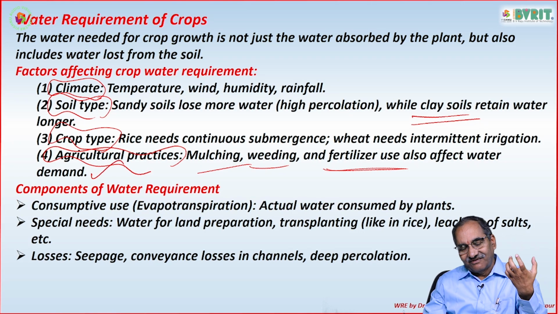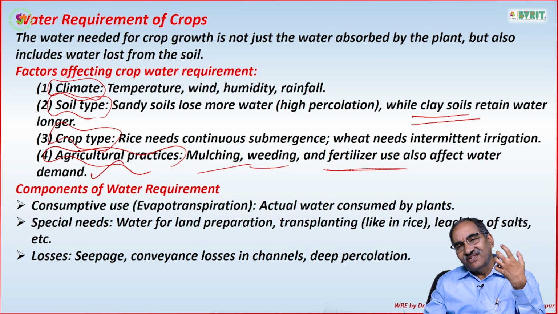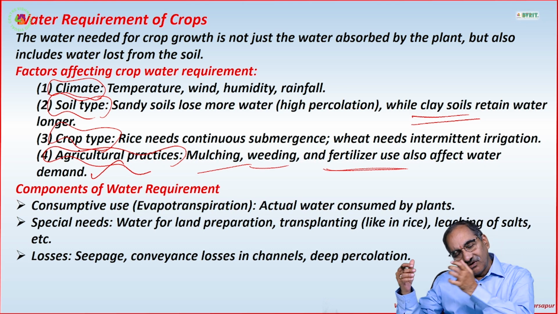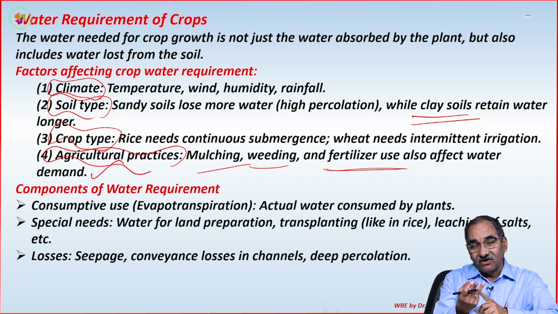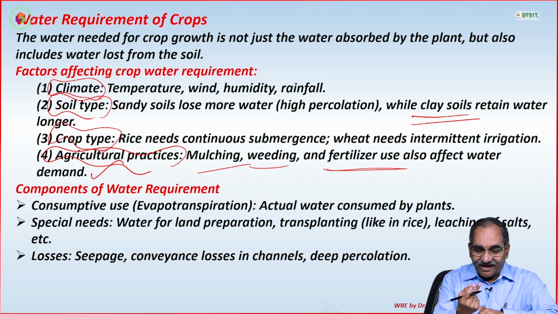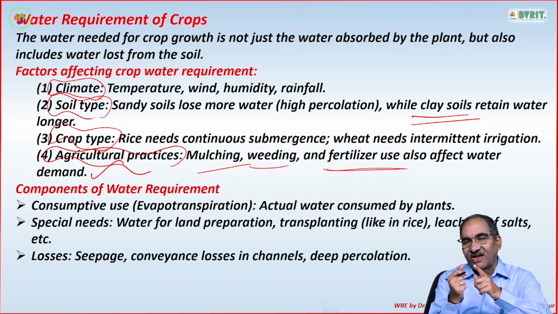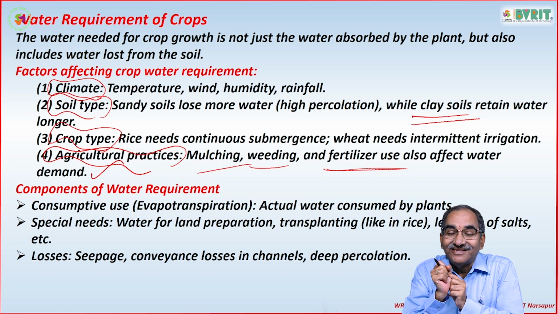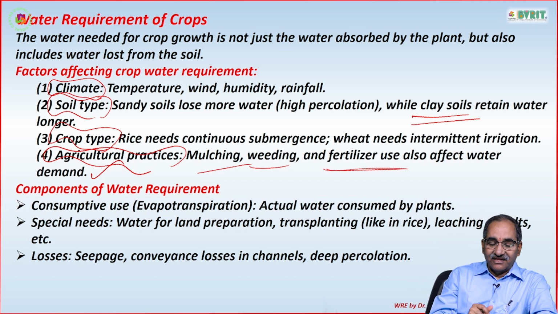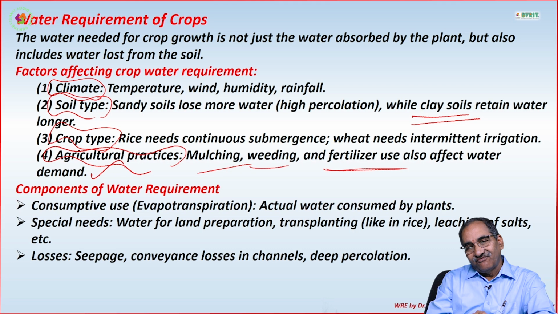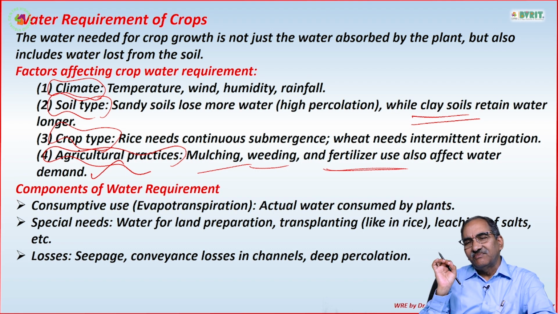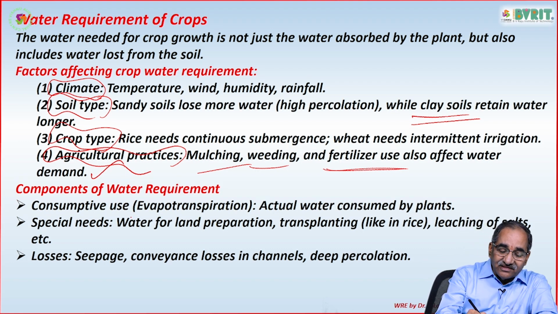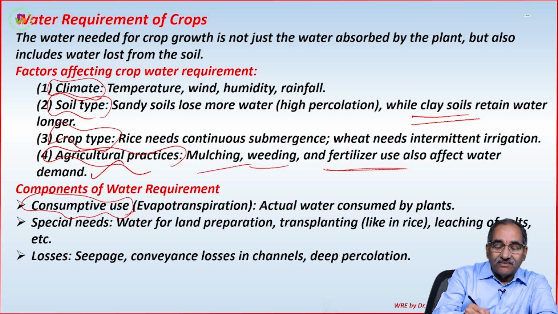So what is water requirement? It is the requirement for the healthy crop growth, not only for the plant but also for the soil. And on what does it depend? The climate is one factor, soil type is one factor, crop type is one factor, and the agricultural practices which you are adopting. Then what are the components of water requirement? The actual water consumed by the plants and the soil, that is what we call consumptive use.